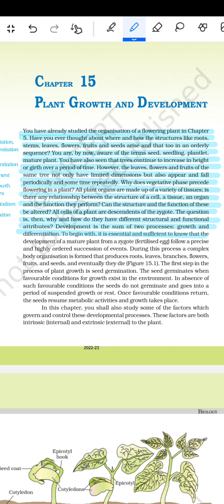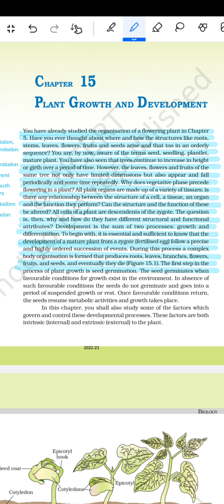To begin with, it is essential and sufficient to know that development of a mature plant from a zygote, the fertilized egg, follows a precise and highly ordered succession of events. During this process, a complex body organization is formed that produces the root, leaves, branches, flower, fruits, and the seeds, and eventually they die. The first step in the process of plant growth is the seed germination.